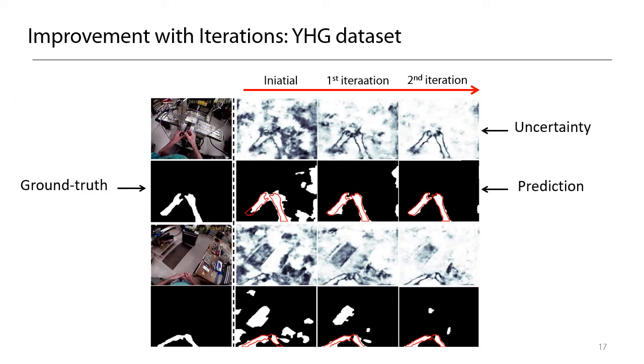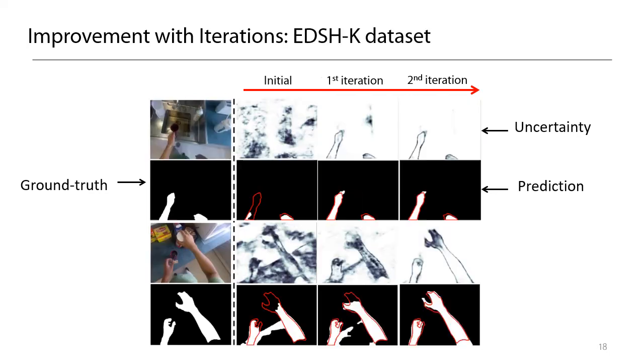Here we show the change of uncertainty as well as segmentation result at different iterations on the YHG dataset. We can see that with more iterations of self-training, the uncertainty of the model prediction gets smaller and the segmentation becomes better. Similar results can be seen with the EDSHK dataset.